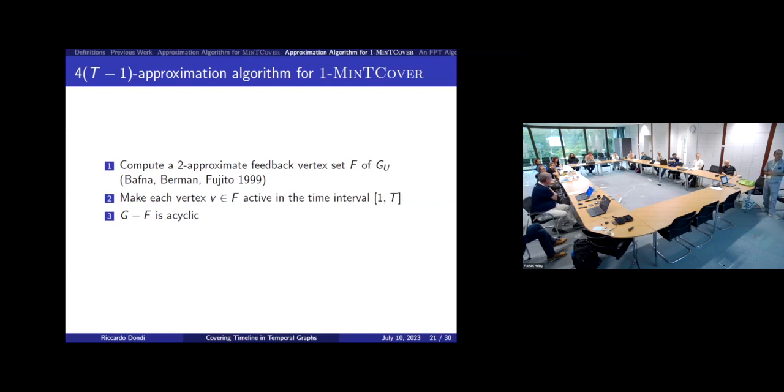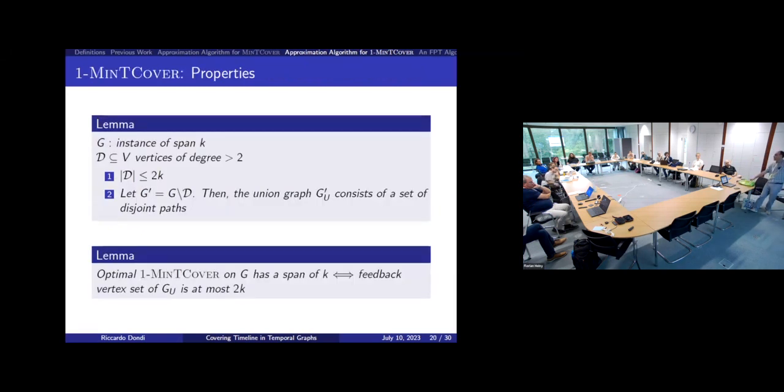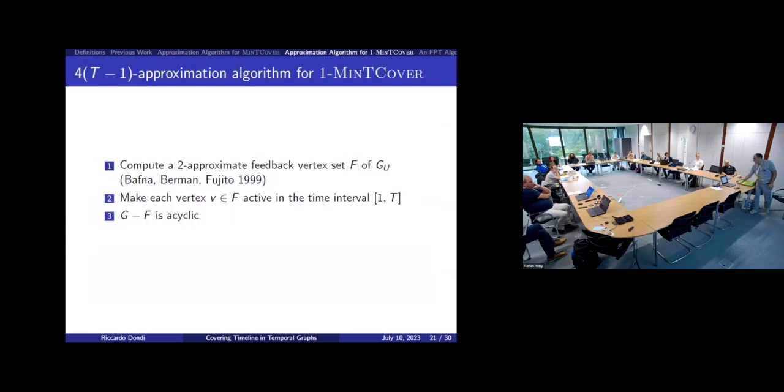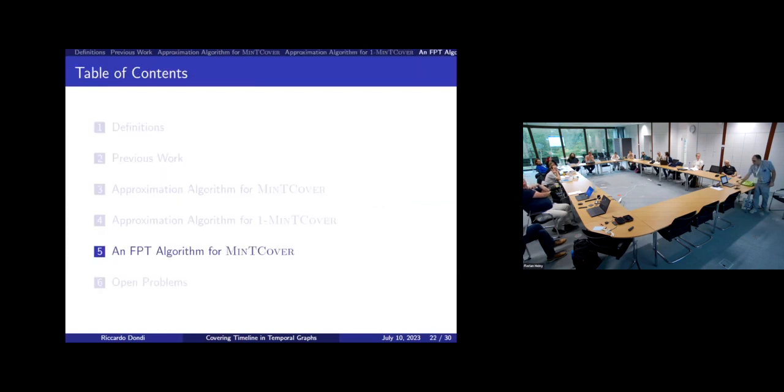So that's the reason. And the overall algorithm is, let's say, a 4(t minus 1) approximation. The 4 comes from the fact that we use a 2-approximation algorithm for feedback vertex set, and from this lemma we have a feedback vertex set of size at most 2k, where k is the span. And the t minus 1 comes from point 2, where we make each vertex active in all time steps. Okay, so this is for the approximation.